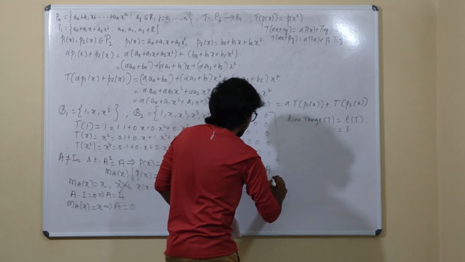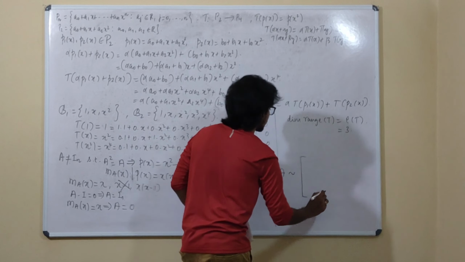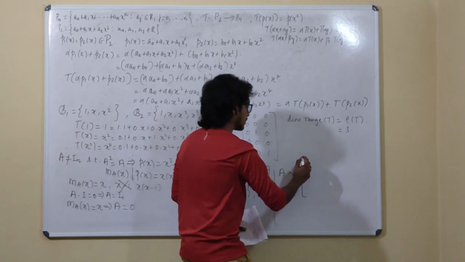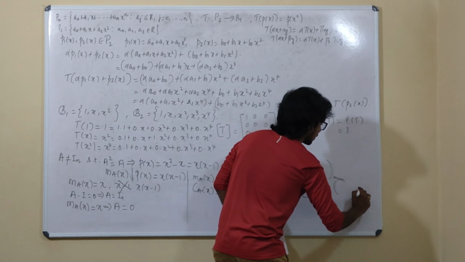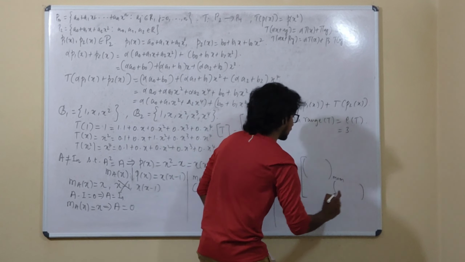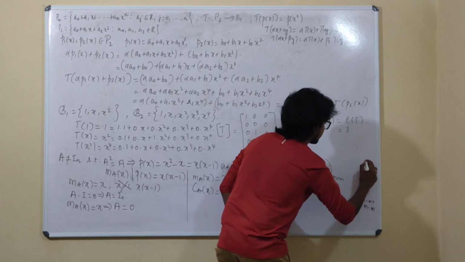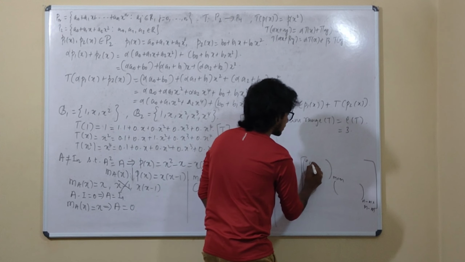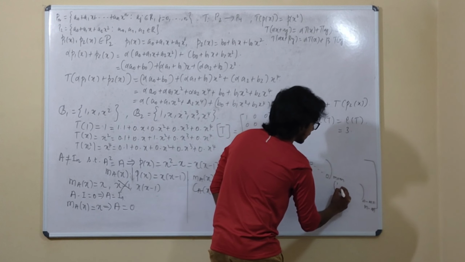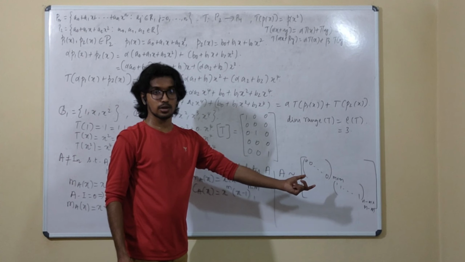Hence, your matrix A is similar to something with an m by m block here and an n minus m by n minus m block here. This will have the diagonal entries 0 and this will have the diagonal entries 1. So this is what is going to happen.